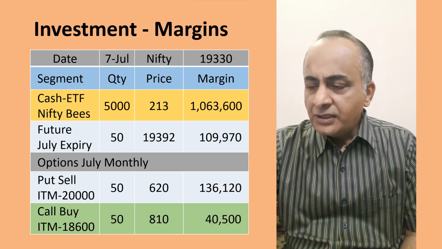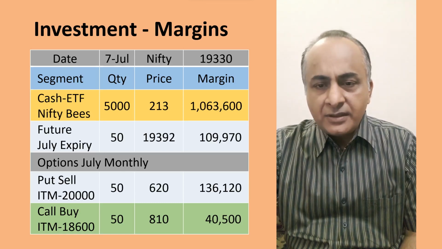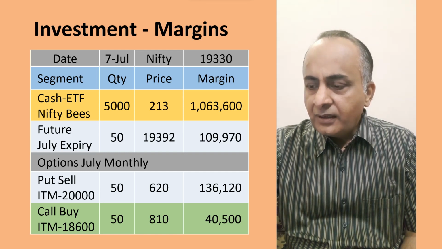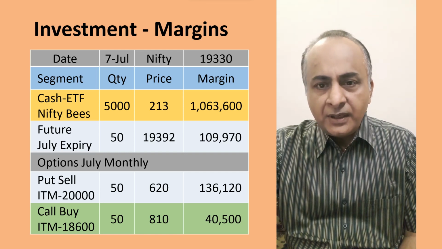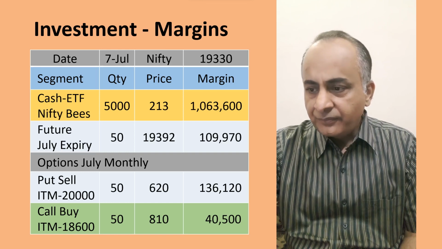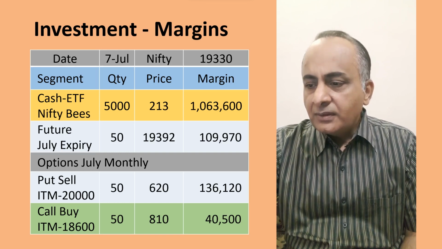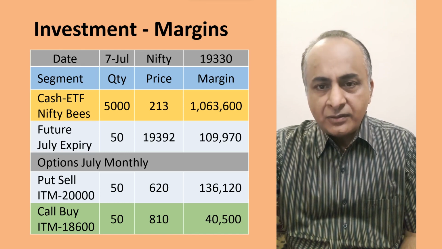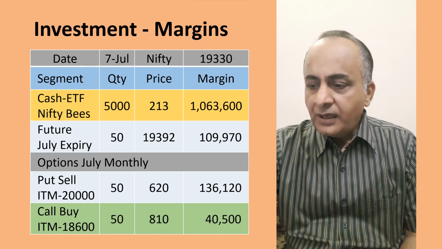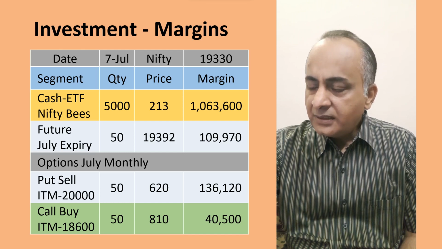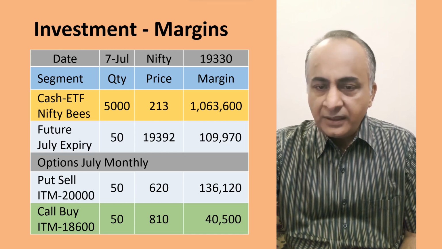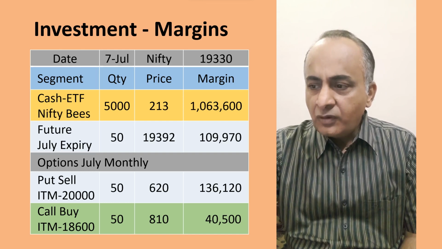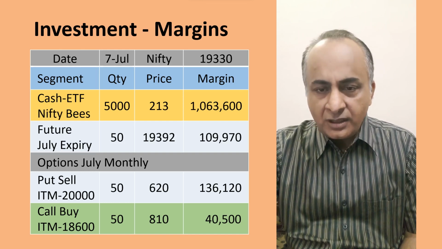Now this simulation shows margin requirements in these three segments if we want to buy one lot of Nifty. The highest margin requirement is in the cash segment, which is around 10.6 lakhs, and the lowest margin requirement is in option buy, which is around 40,000. Just to explain, if you want to buy Nifty in cash, you can't buy it directly.